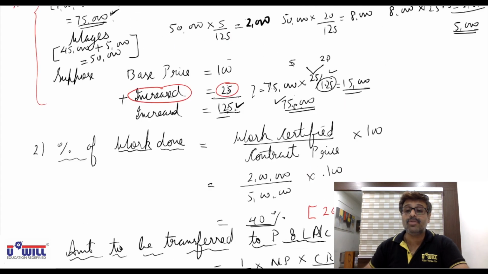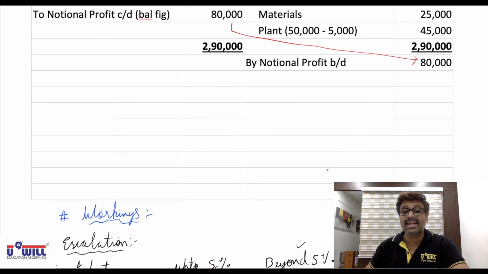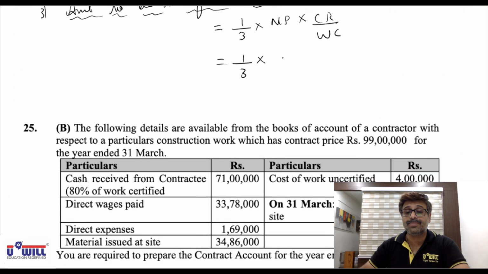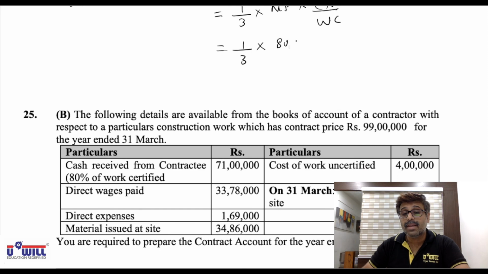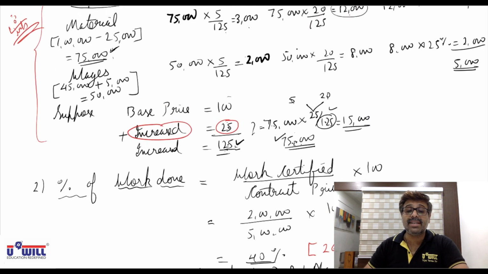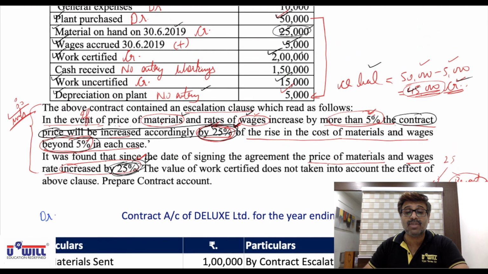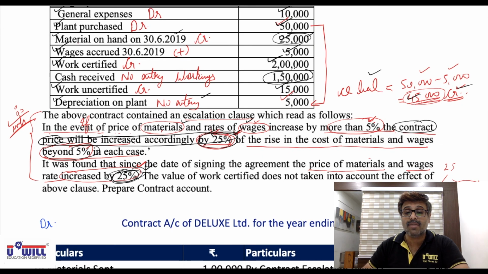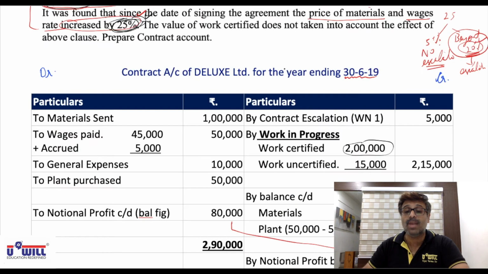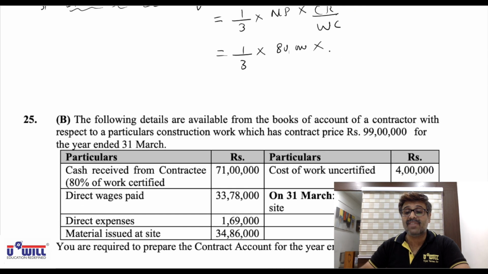So 1/3 into notional profit, we got 80,000, into cash received upon work certified. Percentage is not given, so we'll take actual figures. Cash received 1,50,000, work certified 2 lakhs. So 1,50,000 divided by 2 lakhs.